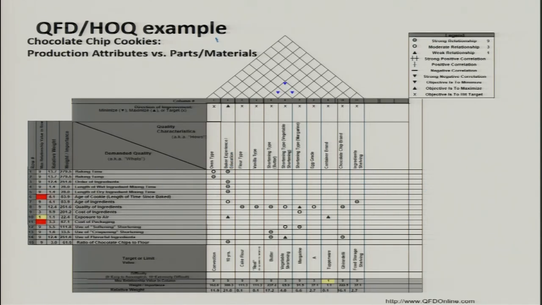Next we have phase 3, where we get the parts and materials: the oven type, the baker experience, flour type, vanilla type, shortening or the butter that we need to put, egg grade, container, chocolate ingredient, or shelving. So, this is the third phase in quality function deployment or house of quality. This is the way we translate the voice of customers to the manufacturing specifications in 3 or 4 steps. So, this is quality function deployment.